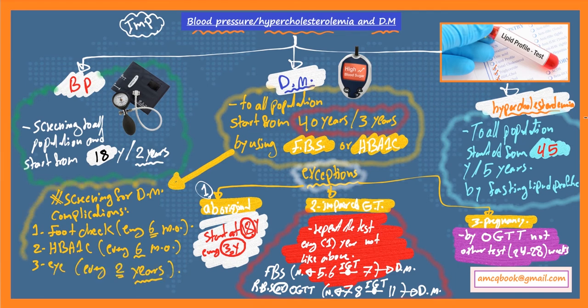Okay? And finally, a very important note is that if a patient comes to you with a positive family history of diabetes mellitus, maybe first degree, maybe second degree, maybe others, I don't care. For this patient, you should treat him like any other patient, I mean the general population. So the screening should be done at 40 years and repeated every 3 years using fasting blood sugar, okay, or hemoglobin A1C. So he is treated like any other normal patient.